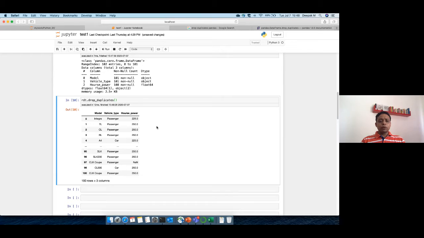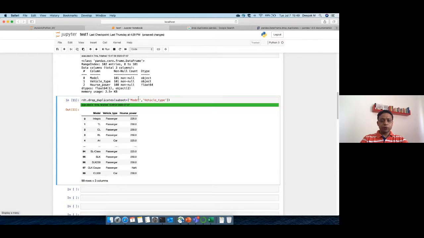But suppose you want to do it by model and vehicle type, not horsepower, right? Then you have to say subset equal to, and because you're doing it for more than one column, you have to use a list, which is square brackets, and simply type in the name model, comma, let's say vehicle type. When we do this, we have 99 rows. So basically still there are a lot of unique values.